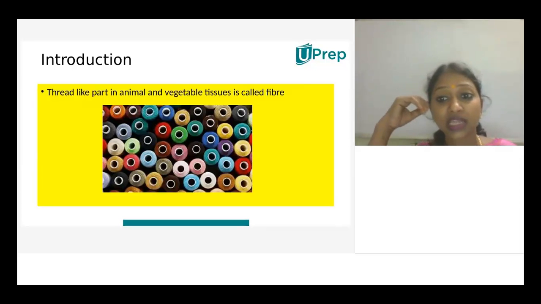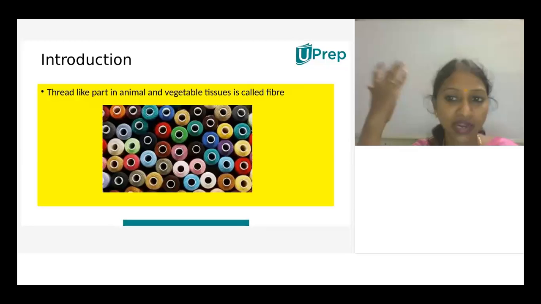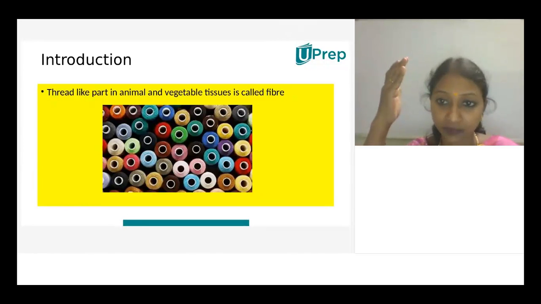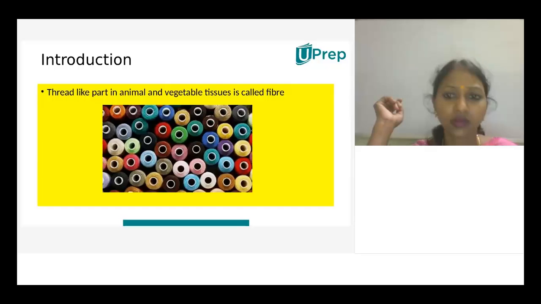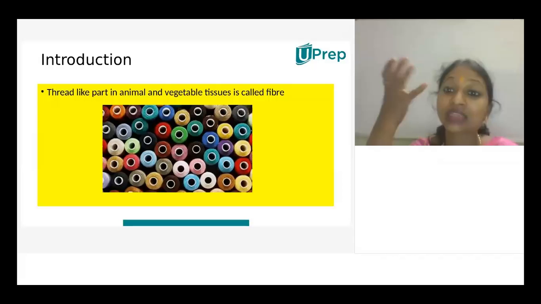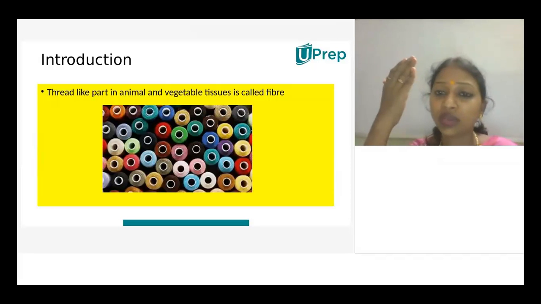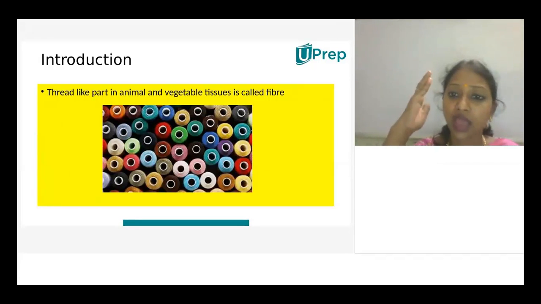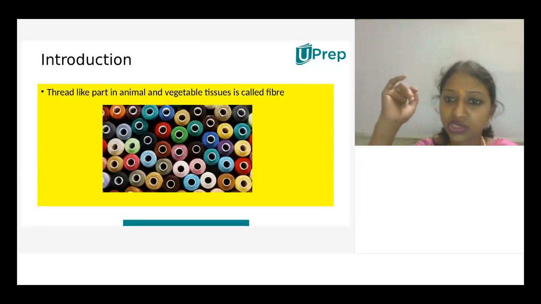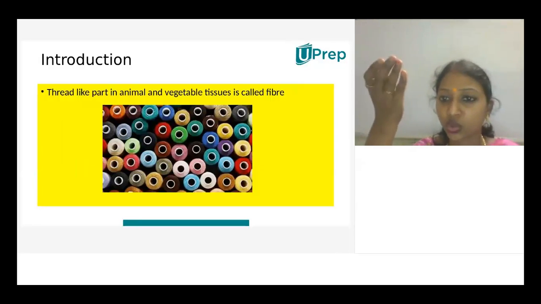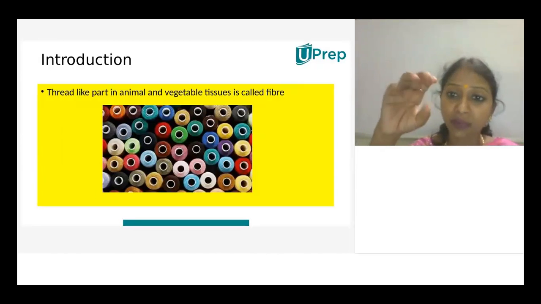Thread-like part in animals, in the sense, it's an indirect statement. It's not directly given. Thread-like means, if wool is there, how is wool formed from the sheep? We take it and from industries they're using machines. Thread-like thing is a part from animals. And even vegetable tissues, in the sense cellulose, even when we go with jute and all, we get from plants. So thread-like which is obtained from plants and animals are considered as fiber.